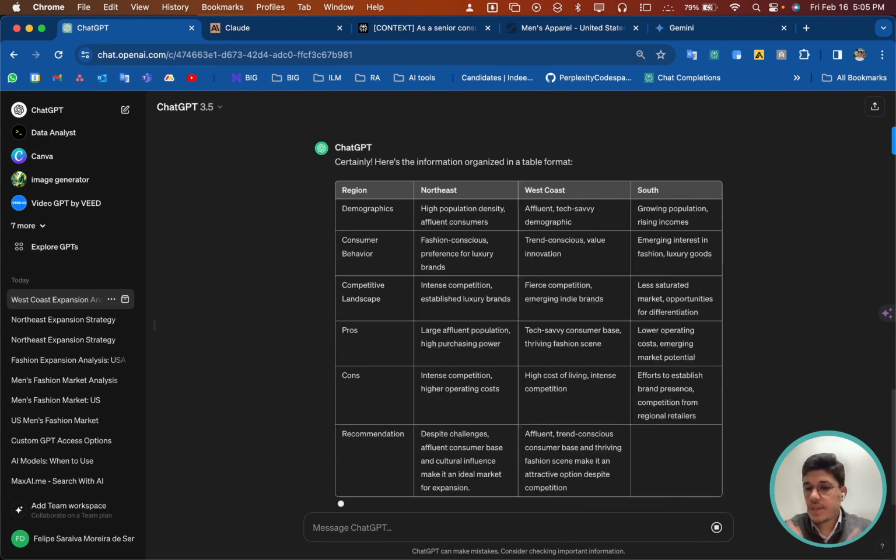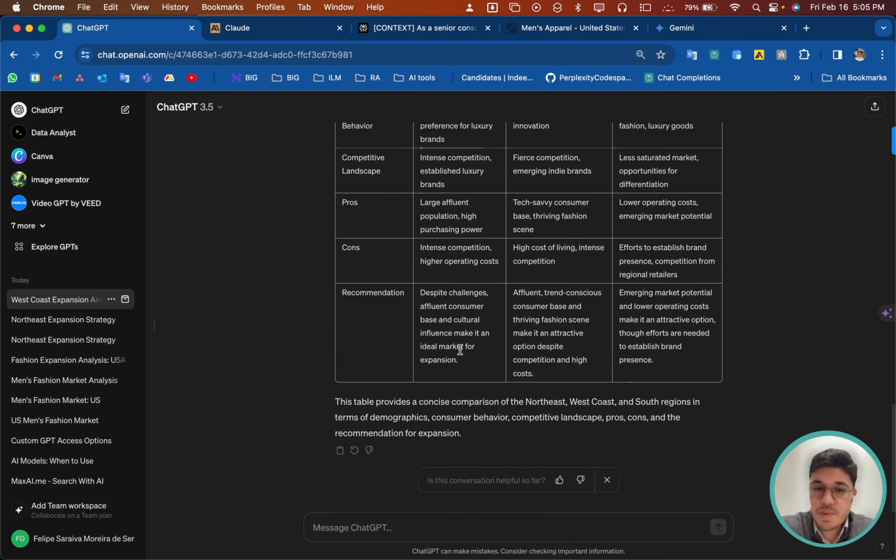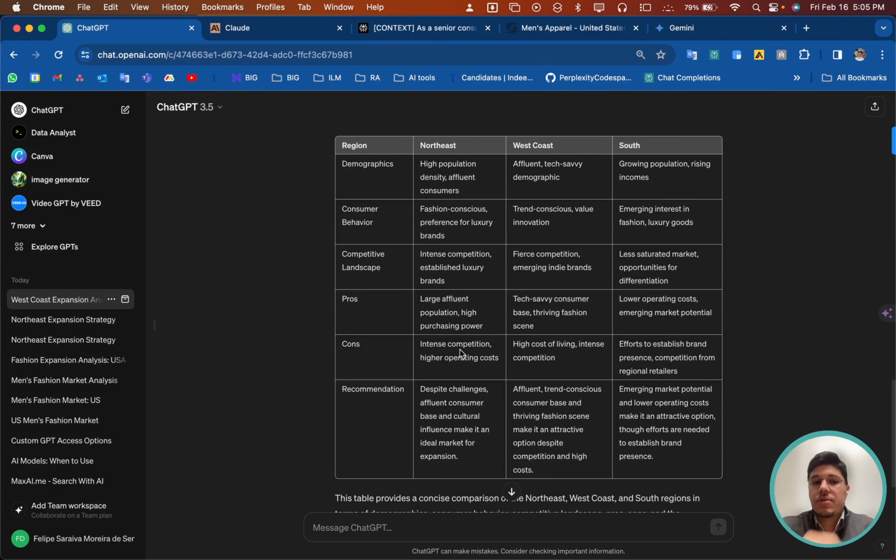So as you can see, it just provided a table with organized data. So for these kinds of more creative tasks, interactive tasks, and specific tasks, GPT is definitely the go-to.